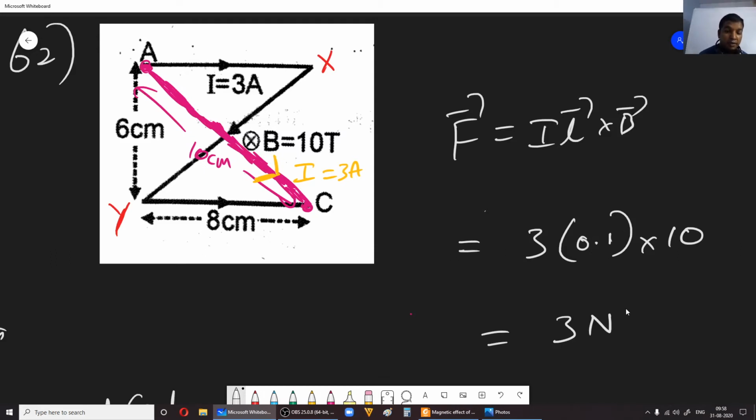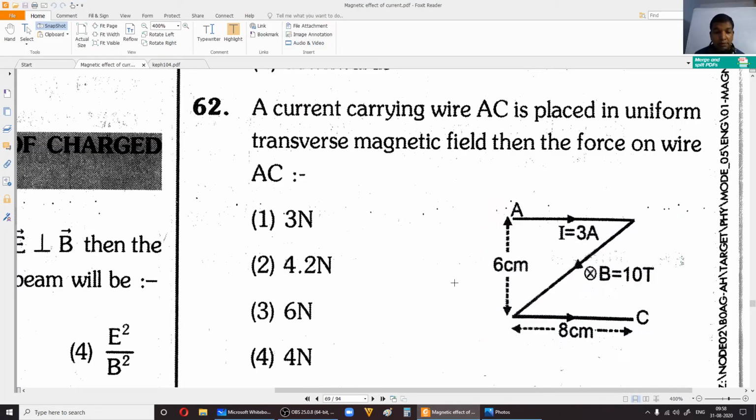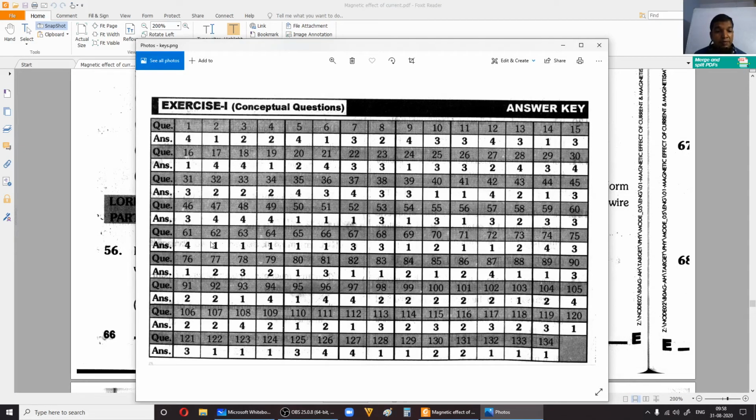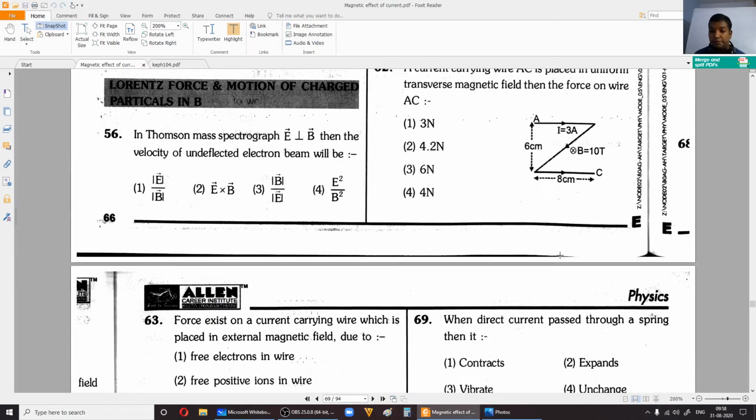So if you do IL cross B, the direction of the force will be this way, okay? This will be the direction of the force, fine? So its magnitude is 3 Newton. So we got the answer as 62 as option A, option 1, okay? So 62 is option 1, it's right, correct?